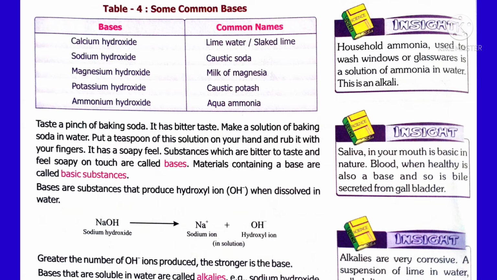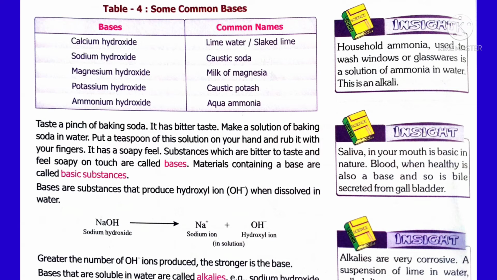Here are some common names for bases. Calcium hydroxide is the chemical name, and the common name of calcium hydroxide is lime water or slaked lime. In the same way, sodium hydroxide is a base and the common name of sodium hydroxide is caustic soda. Magnesium hydroxide is a base, common name is milk of magnesia. Caustic potash is potassium hydroxide, aqueous ammonia means ammonium hydroxide.